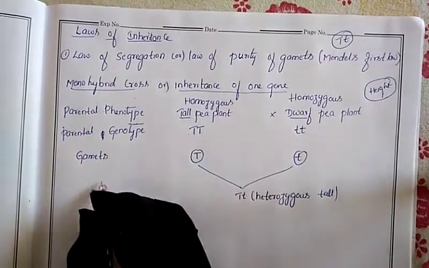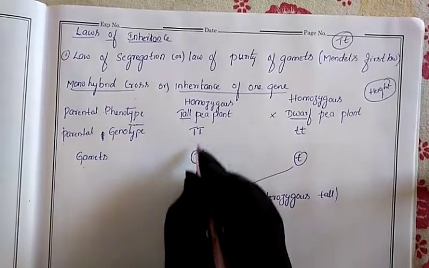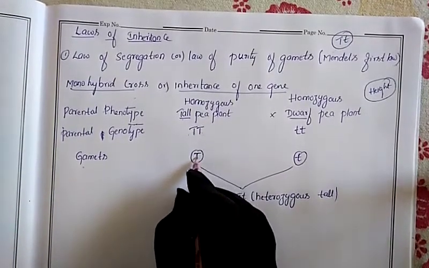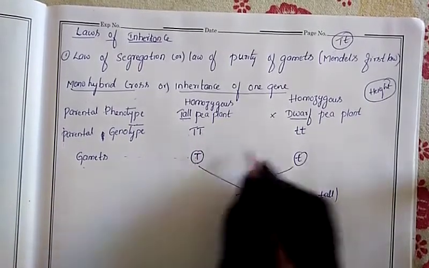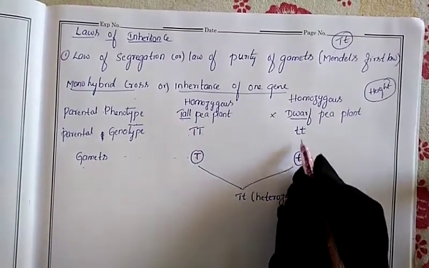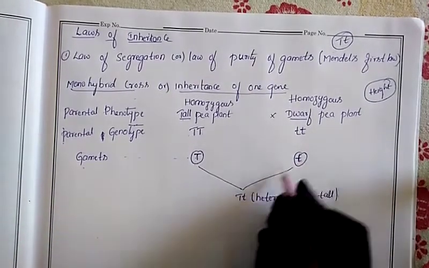Now for this we will remove the gametes. Which are the gametes? Capital T is one gamete. Both are same alleles, so only one gamete will be released here. Here also one gamete will be released, small t. Both are same, so we release only one gamete. Now we will join these together.